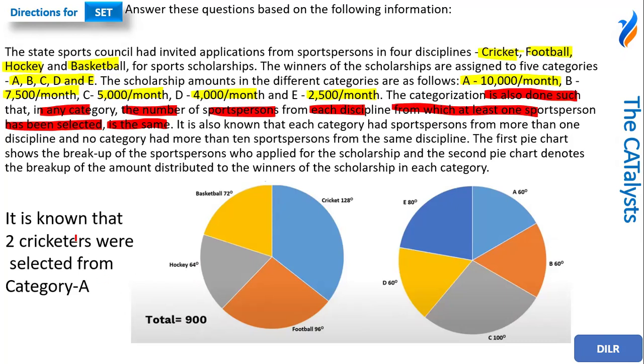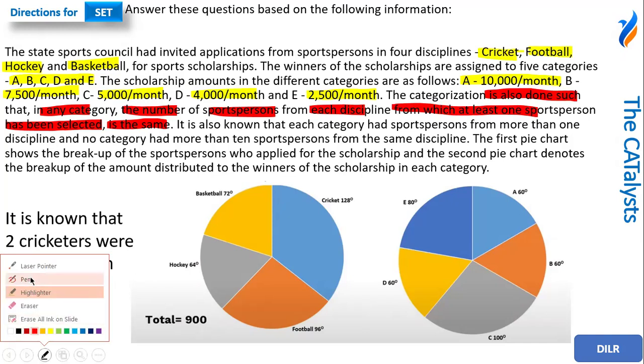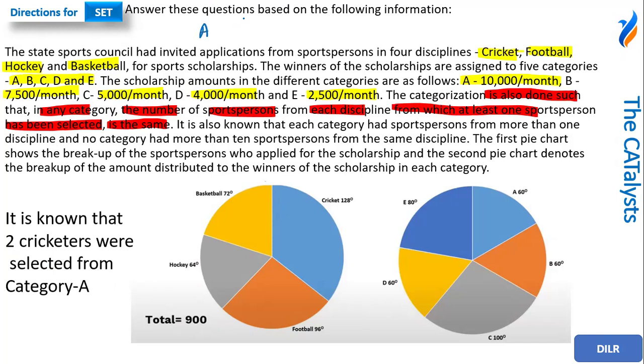As you know, there are a total of five categories and four disciplines. So let's say in category A there are three cricketers. In category A only, the balance of the persons would be from other disciplines. Let's say for football also there would be three persons, for hockey also three persons, and for basketball also three persons. So if cricket is three, then for other disciplines in the same category, the number of players is going to be the same.